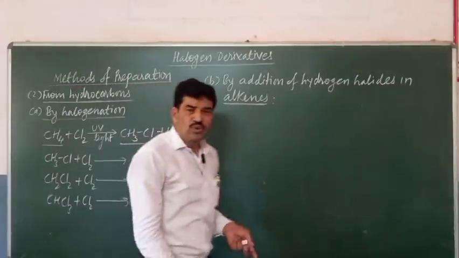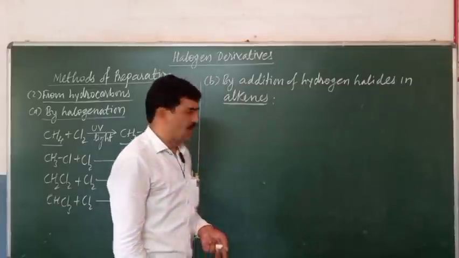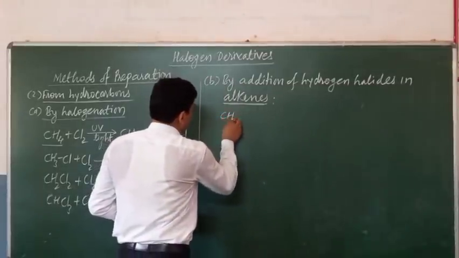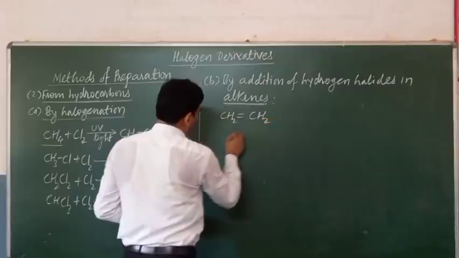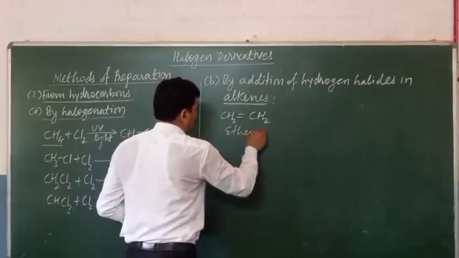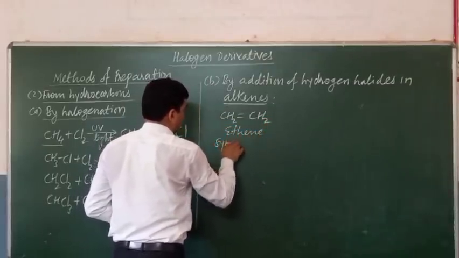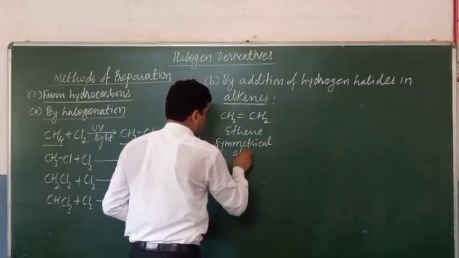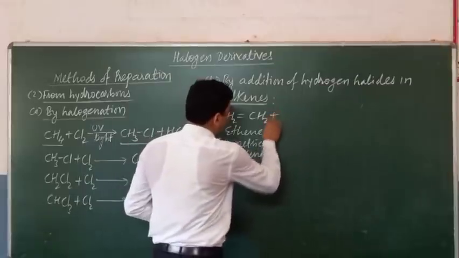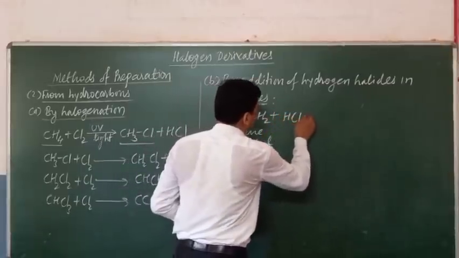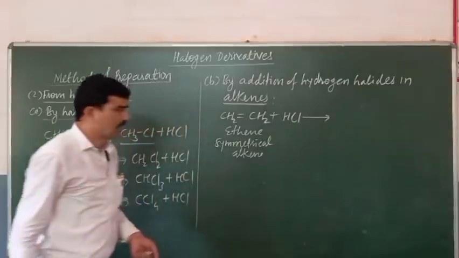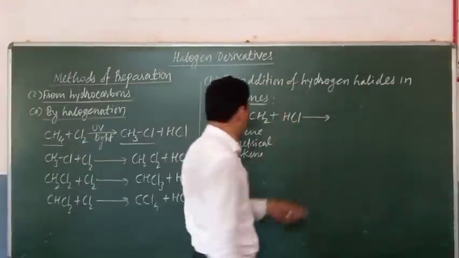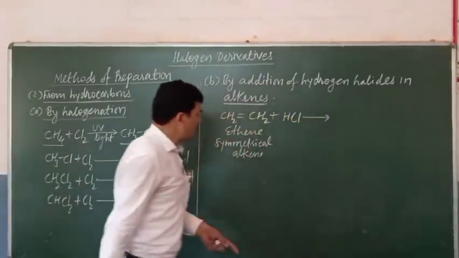Now the alkenes are of two types: symmetrical alkenes and unsymmetrical alkenes. Ethene is an example of a symmetrical alkene. In this symmetrical alkene, when any hydrogen halide is added, there is the formation of a single product.